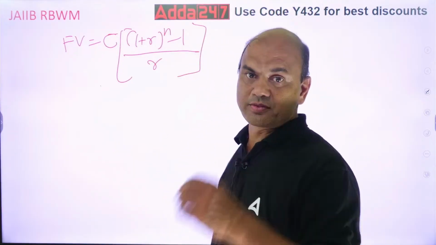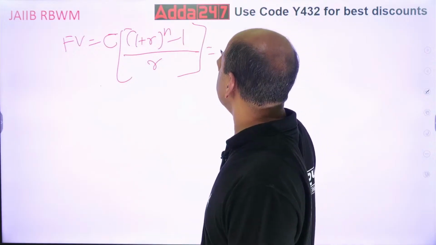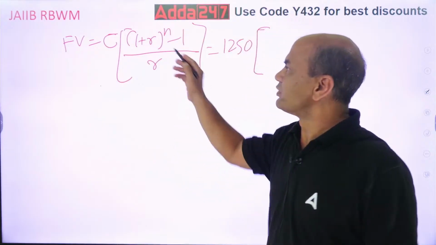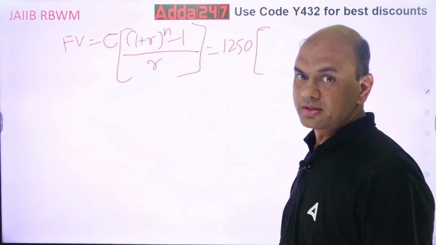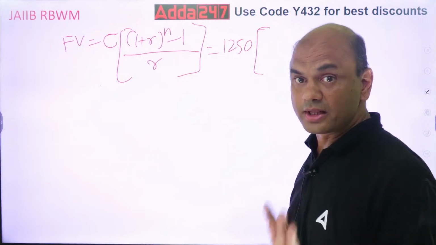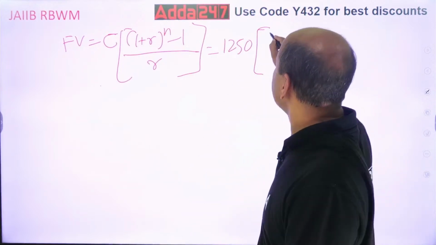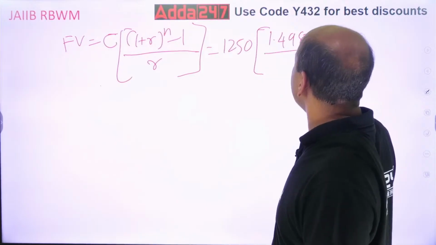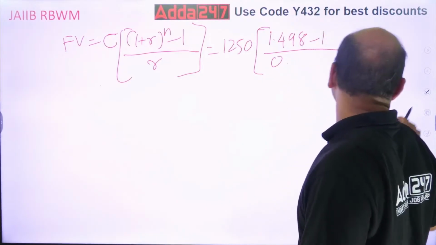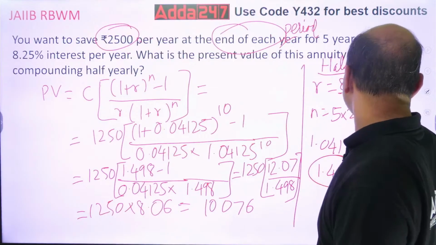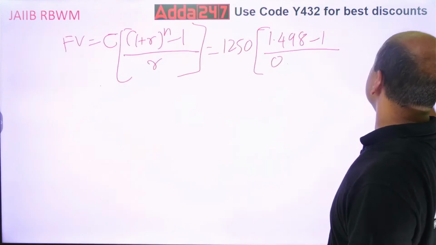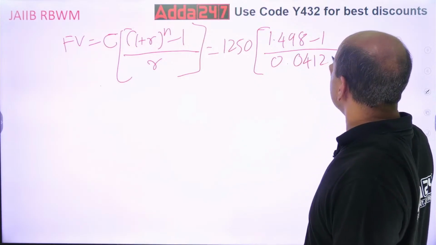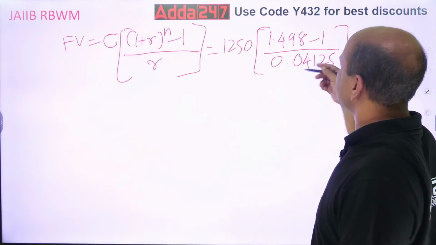So now what happens? Try this, everyone. Again I am doing the same thing. 1250 into, what is 1 plus R raised to n? This we have already found out, 1.498, right? So 1.498 minus 1 upon, what is R now? R is something different. R is 4.125%, so it is 0.04125, divided by 100.